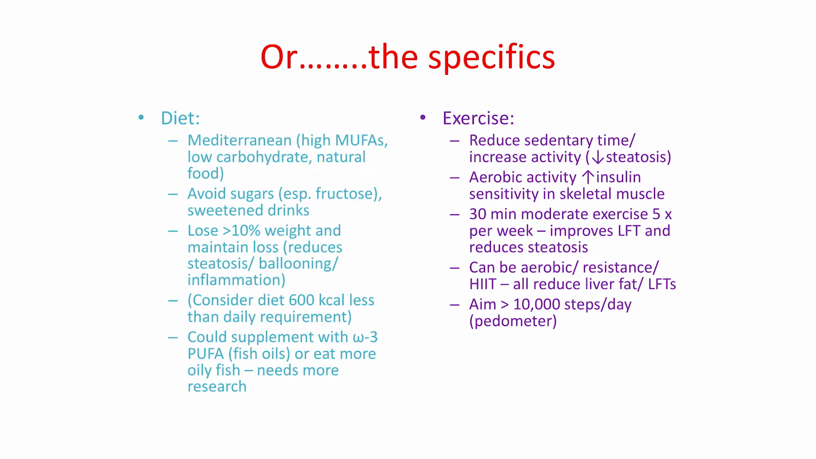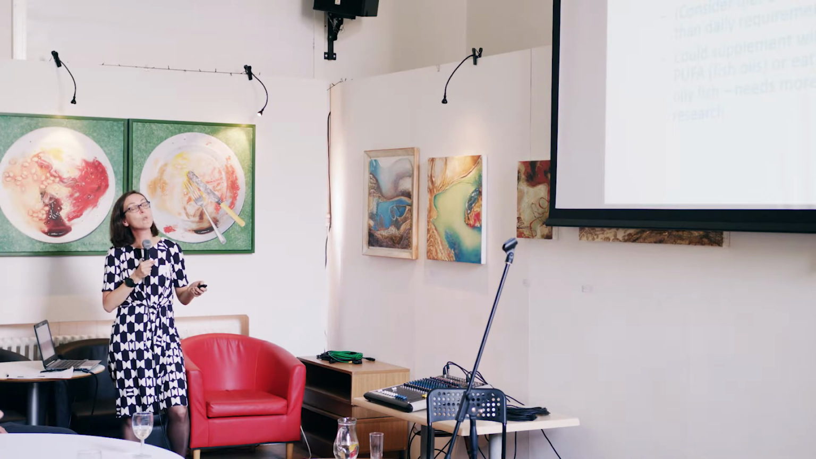Exercise, the specific advice that I tend to give, reducing sedentary time and increasing activity reduces steatosis, which is fat deposition in the liver. Aerobic activity is great because it improves insulin sensitivity and skeletal muscle. We give the standard advice of 30 minutes of moderate exercise 5 times a week because that does improve liver blood tests and also reduces fat in the liver. But actually, you can make your exercise aerobic, resistance, or high intensity because they all improve liver fat because exercise is just great for the liver.